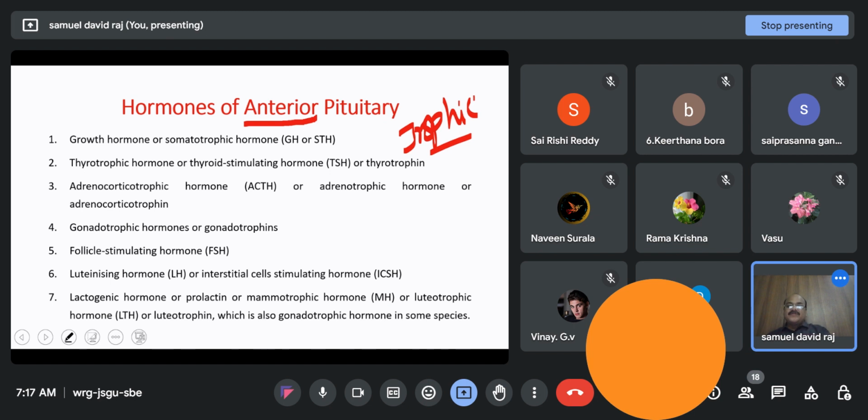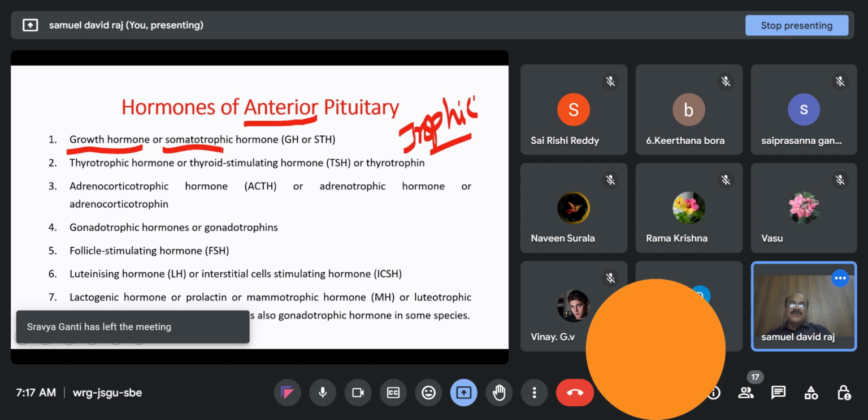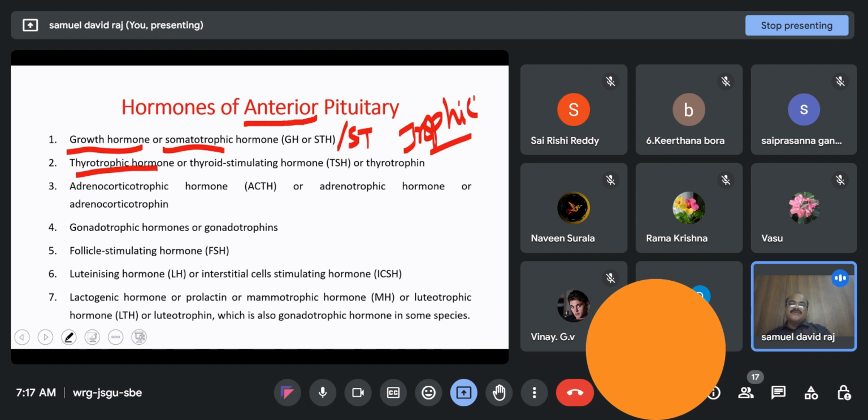First one is growth hormone, also called somatotrophic hormone, or in short somatotrophin. Thyrotrophic hormone, which stimulates the thyroid gland, hence called thyroid stimulating hormone, in short thyrotrophin. Adrenocorticotropic hormone or adrenocorticotrophin.